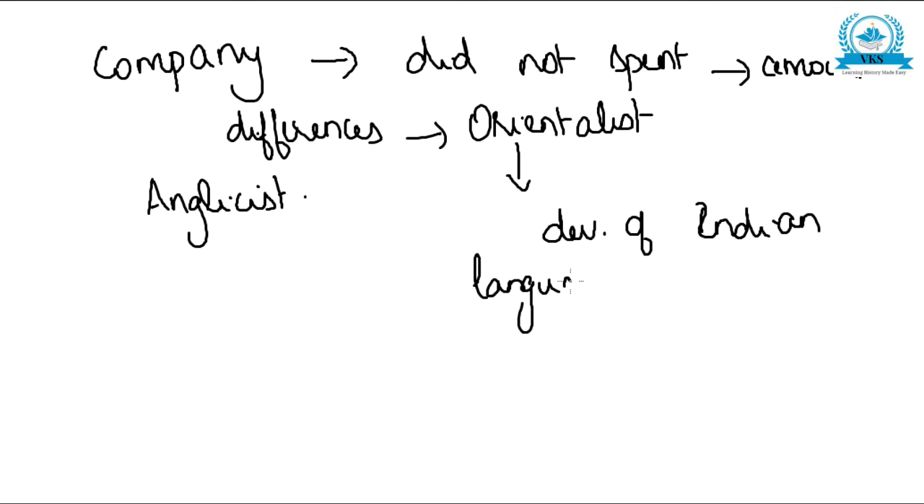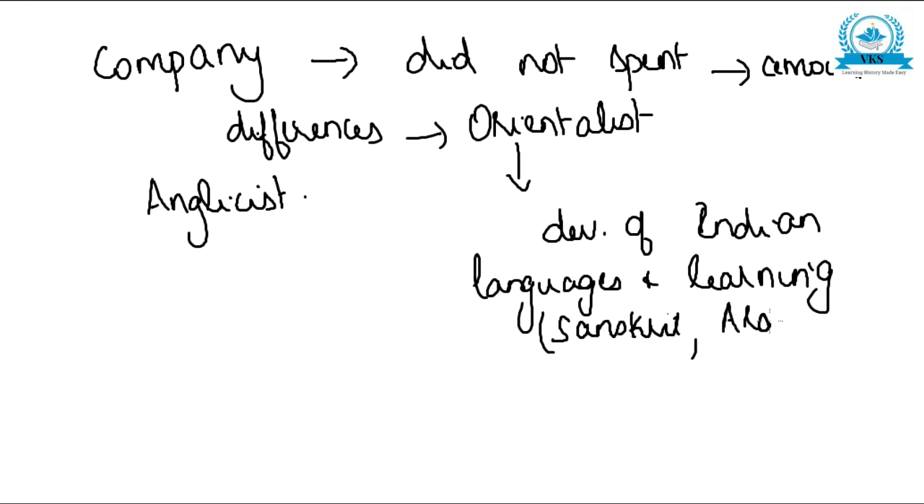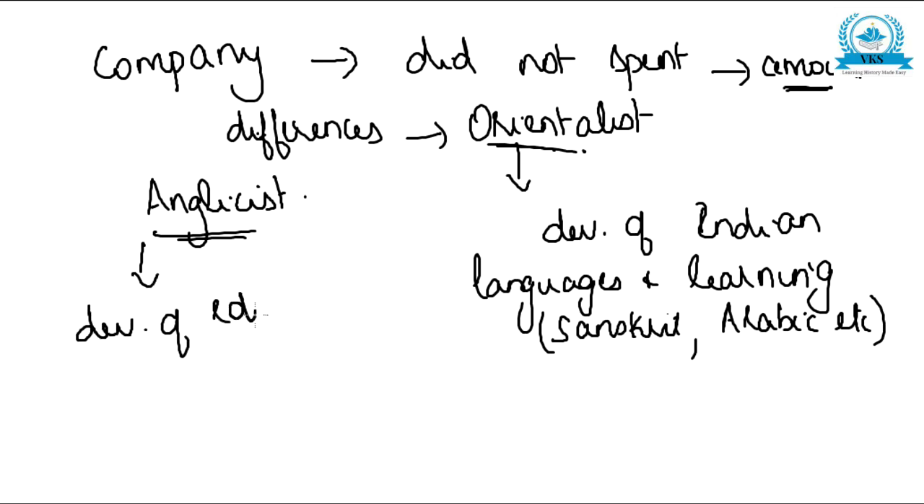Indian languages and learning like Sanskrit, Arabic, Persian, etc. Okay, that was the viewpoint of Orientalists. They argued that this money, this amount should be spent for the development of Indian languages and learning like Sanskrit, Arabic, Persian, etc. But on the other hand, Anglicists, they thought that development of education, according to them, development of